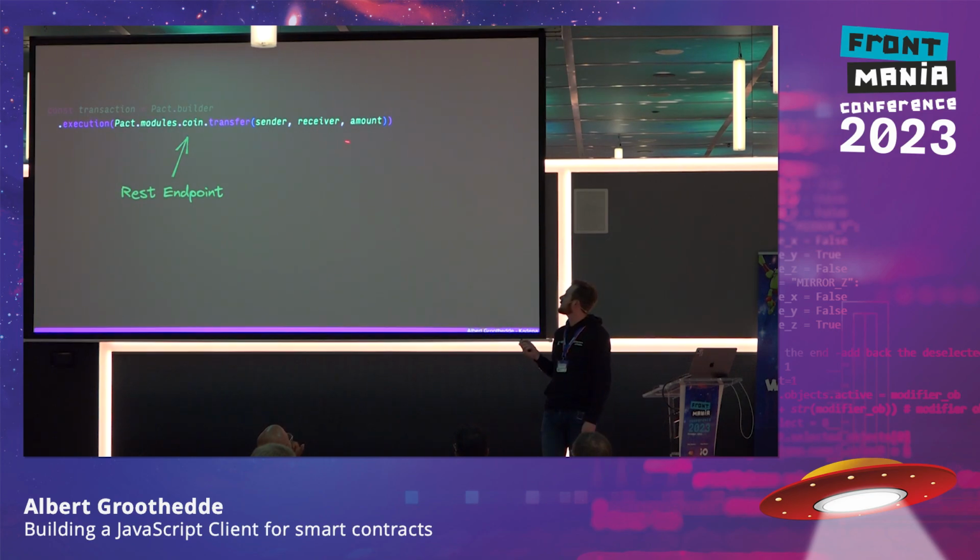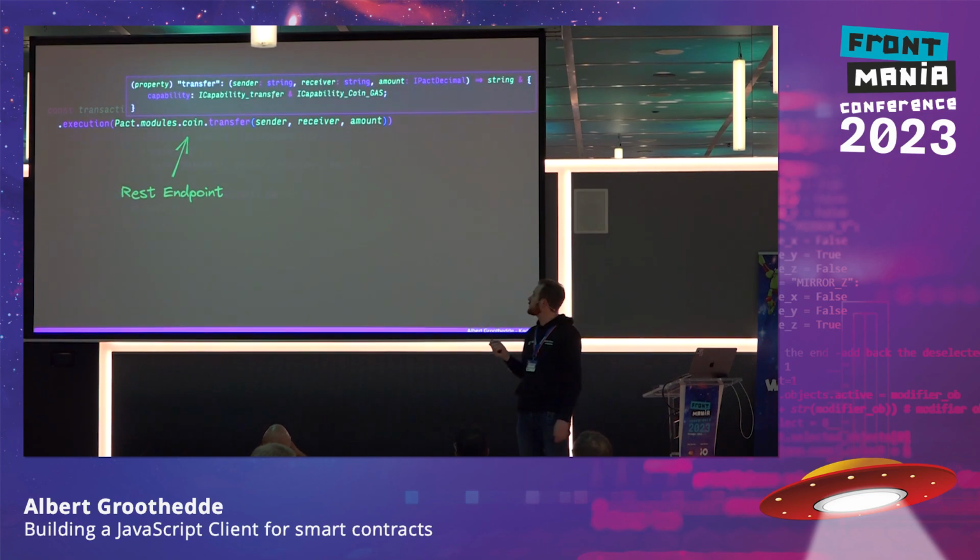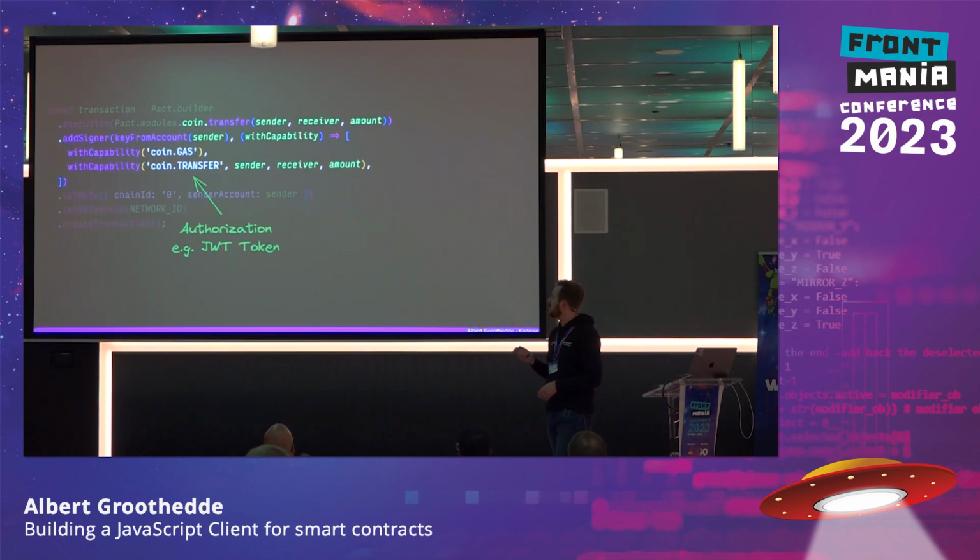And here we also see that there are 3 properties. Now, these 3 properties, or this function, actually returns something, which is the return value that we saw from the blockchain, but it also returns an object that starts here, which is actually a capability for transfer and for gas. So the gas capability is who is going to pay for the transaction cost, and the transfer capability is who is going to authorize transferring money from one user to another. And that is what we're actually doing here.